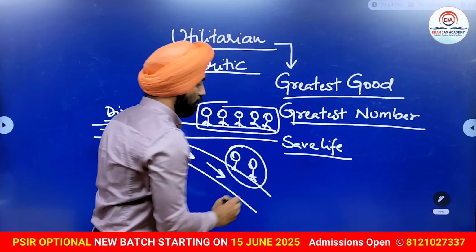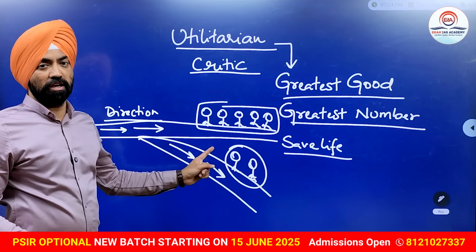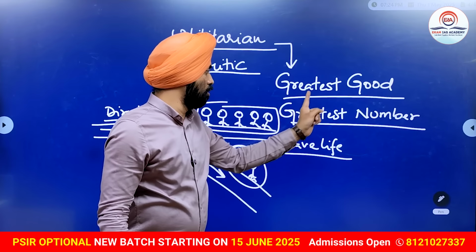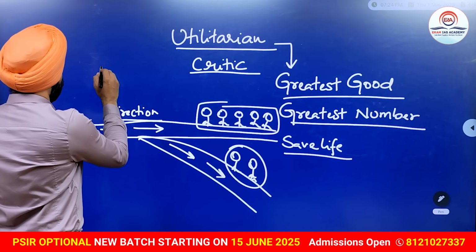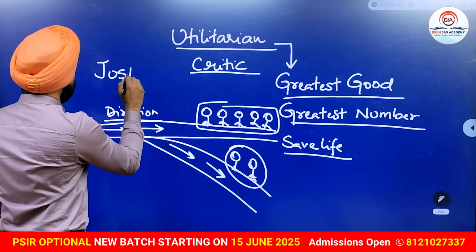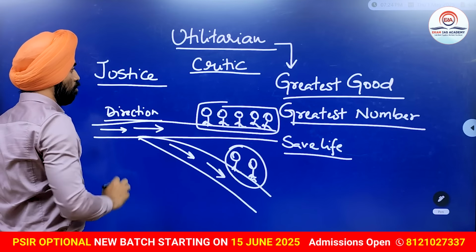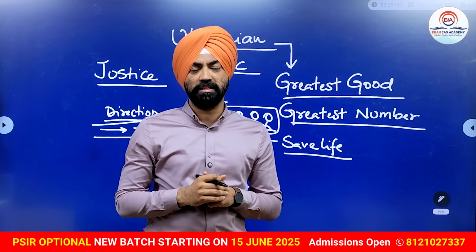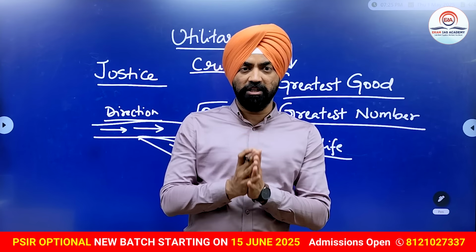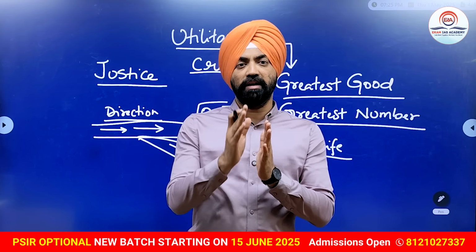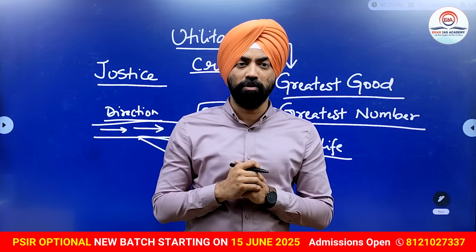So this is where the utilitarians are talking about the greatest good to the greatest number. But however, John Rawls's theory of justice does not support this. He basically says that in a society, everybody should be treated justly and fairly. It means fair and just treatment should be given to everybody.